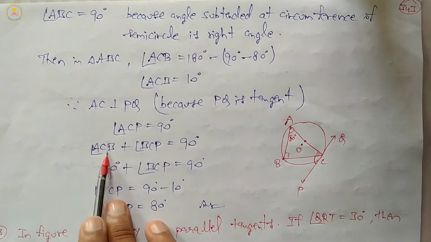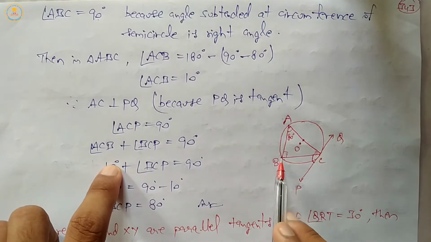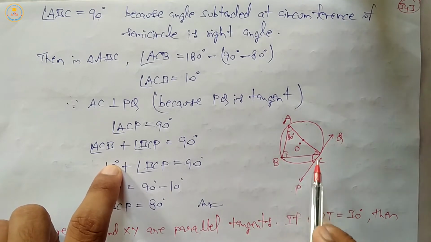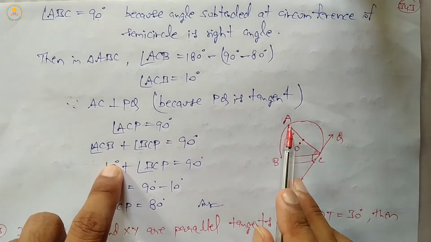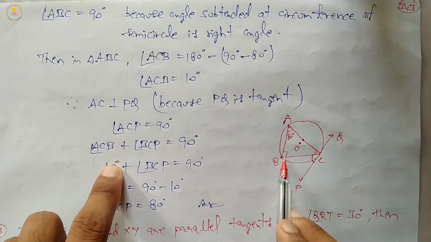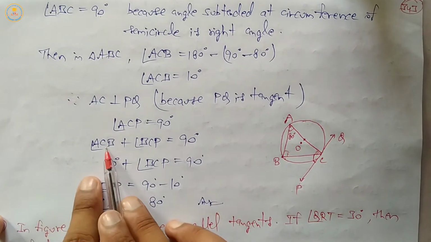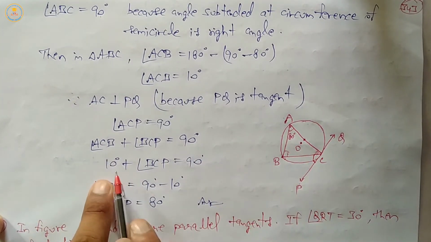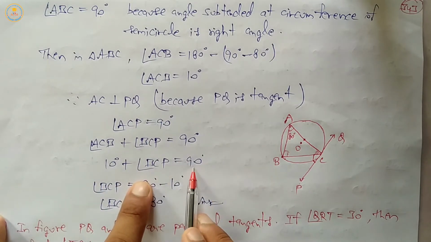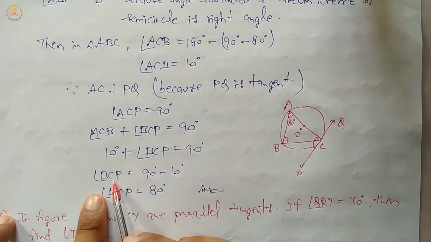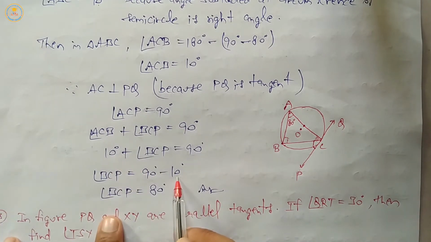Then ACB plus BCP, both together, are 90 degrees. ACB we calculated as 10 degrees, so 10 degrees plus BCP equals 90 degrees. Then BCP equals 90 minus 10, which is 80 degrees.